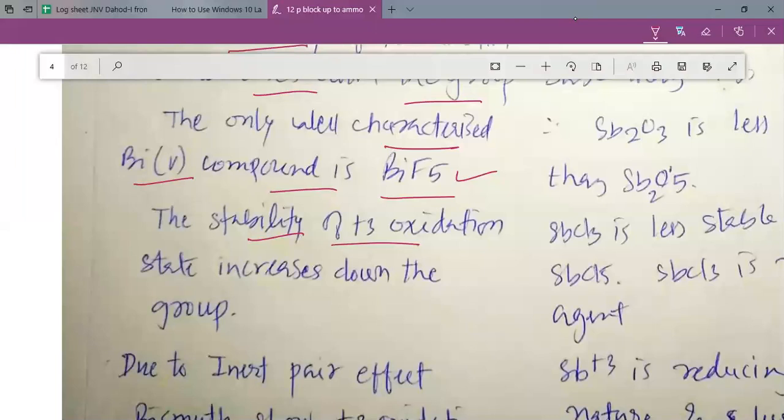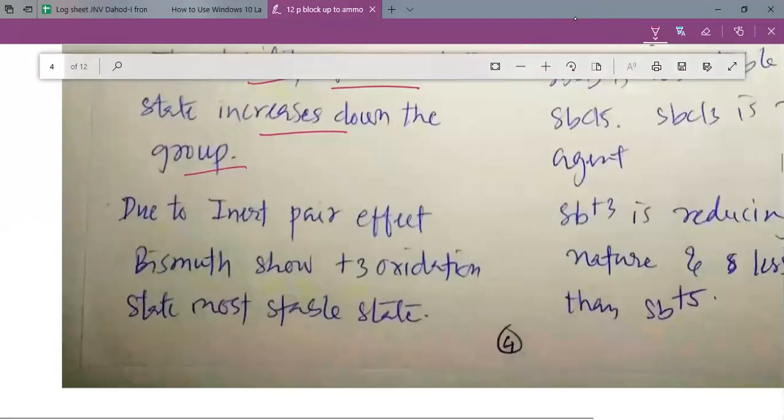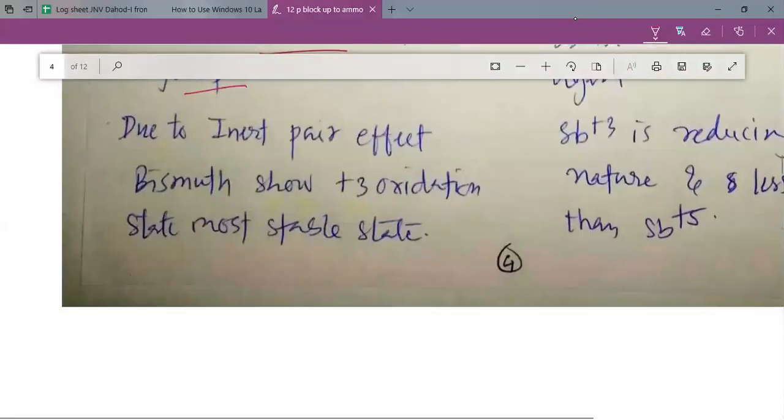The stability of the +3 oxidation state increases down the group. Now, my dear students, in the p-block, whenever we go down the group, the stability of the lower oxidation state that differs by 2 increases because of a special phenomenon that we have studied.